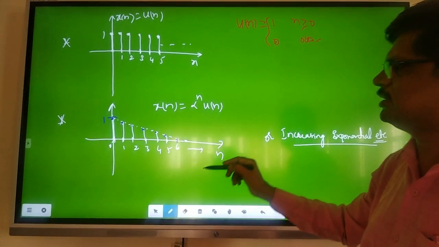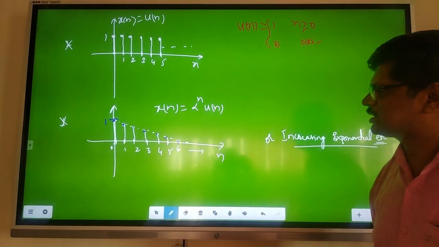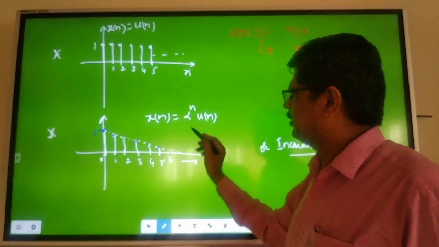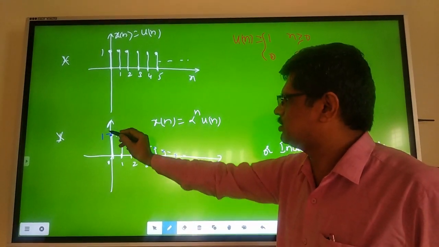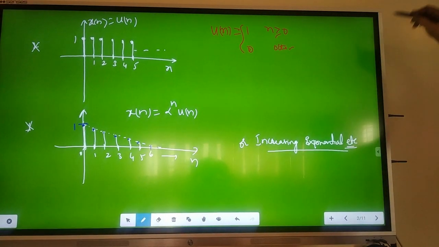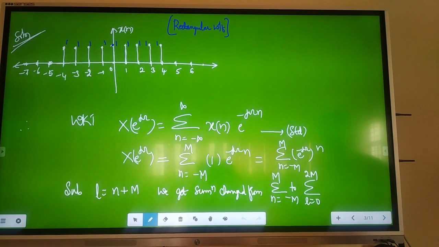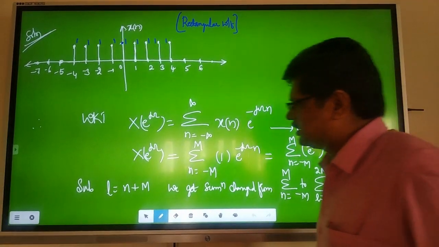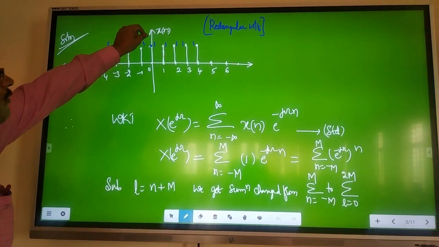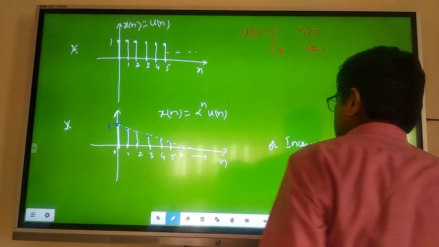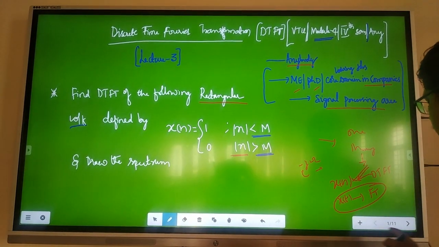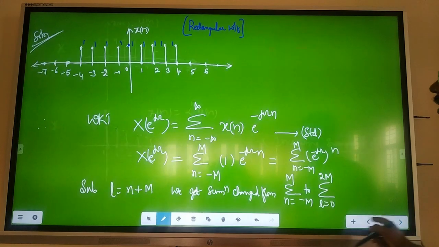We have seen exponentially decaying functions in all previous sessions. That is, u of n is 1 at 0, and on the right side alpha to the n is decreasing afterwards. This is exponentially decreasing, and also exponentially increasing. All this we have seen. Today we are seeing a different function, the rectangular function. x of n is equal to 1 for mod n less than or equal to m.